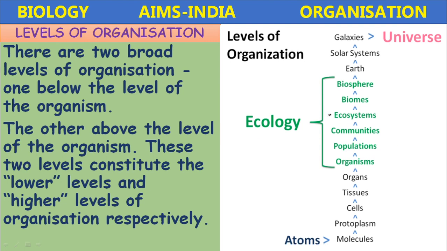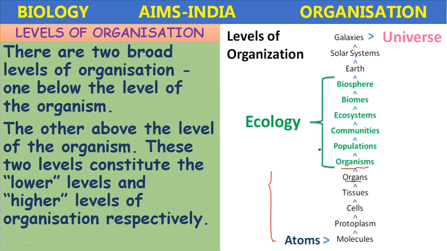So let us see here the levels of organization. The first one is below the organism, the lower level of organization. The lower level of organization is: atoms combine to form the molecules, combine to form the protoplasm, form the cells, form the tissues, form the organs. This is up to the lower level of organization.